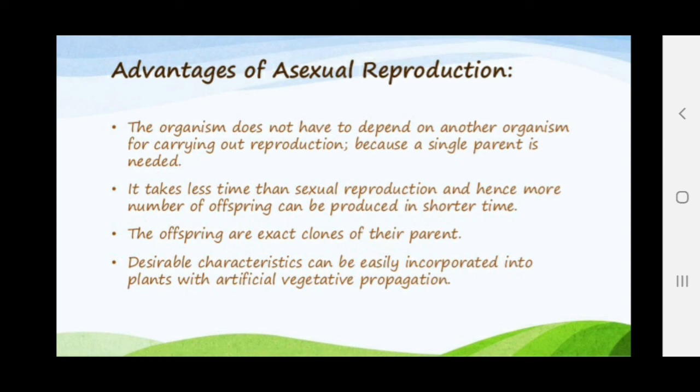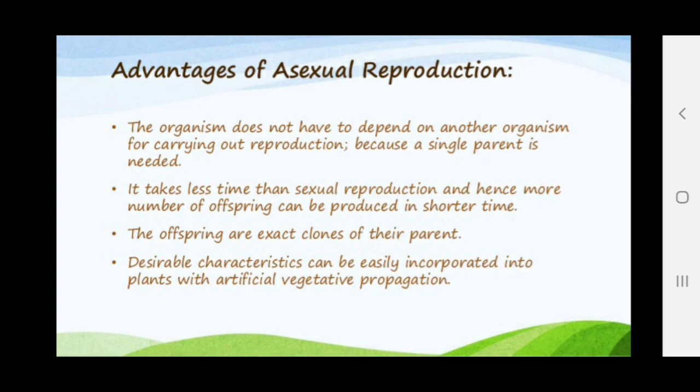It takes less time than sexual reproduction, and hence more offspring can be produced in a short time, and that's why this is the most common mode of reproduction in plants nowadays. Clear? The offspring are exact clones of their parent. Clones means copies, or we can say exact 100% identical copies of the parent. Clear? The desirable characteristics can be easily incorporated into plants with artificial vegetative propagation.